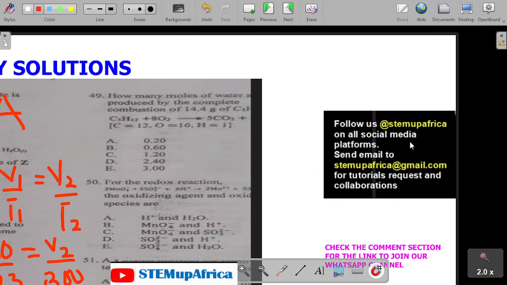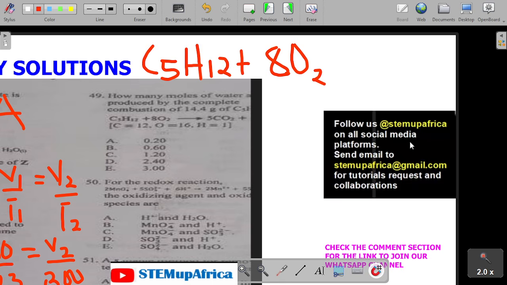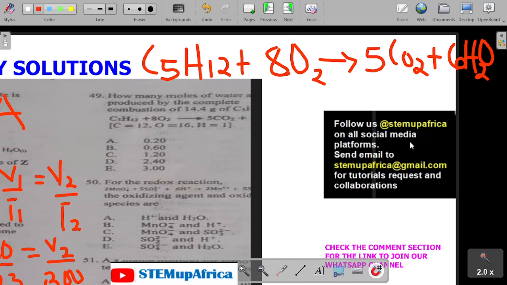Let's look at 49. See how many moles of water are produced. So let's complete the equation. I can write the equation. We have C5H12 plus 8 molecules of oxygen to give me 5 CO2 plus 6 H2O.